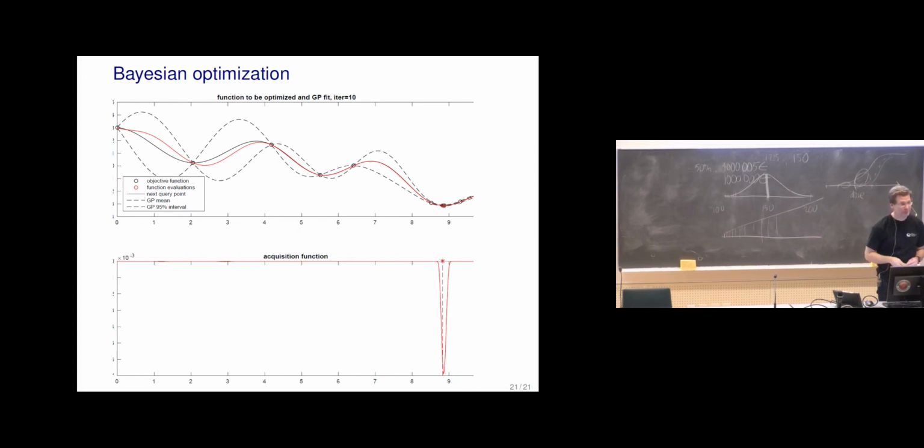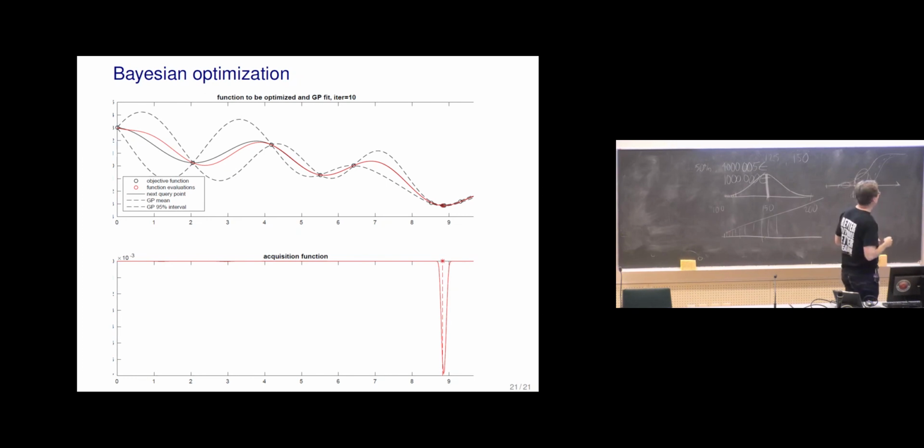Excuse me, how did you get the acquisition function? So there are different acquisition functions. This specific acquisition function was making the balance between what is the probability that you could find, at some point, a function value which is smaller than any of the previous values.